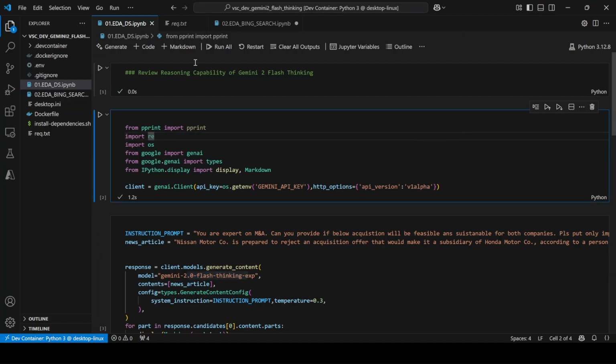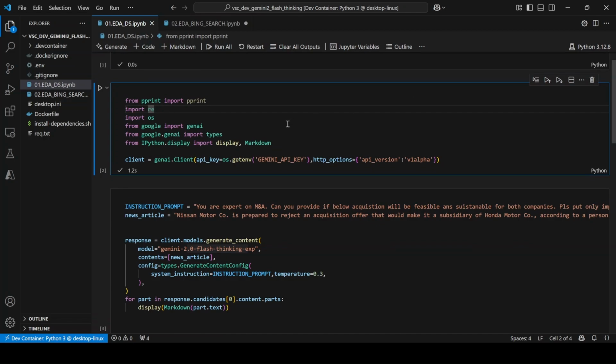Here is the first scenario, which is just passing the news. We have instantiated the client from the Google Gen SDK, and this is pretty much boilerplate code that you will have to use once you use the Gemini SDK. And if you see, there's one extra option, which is API version v1alpha, and I came to know that it is required when you are using the reasoning models.